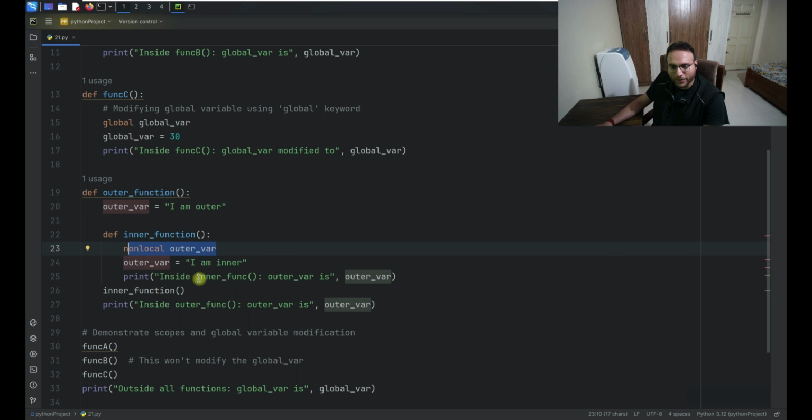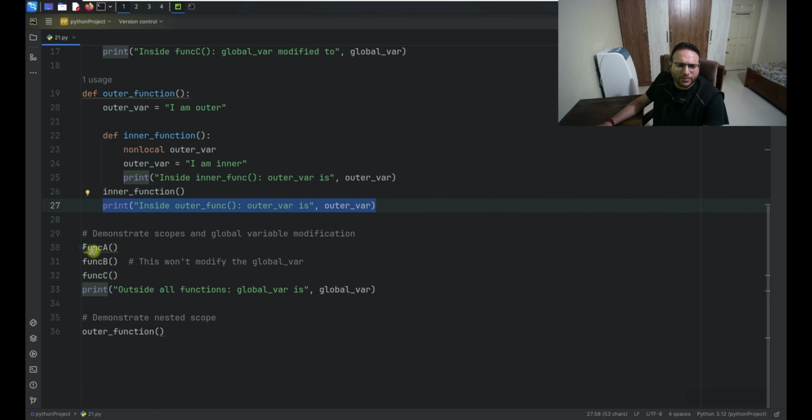So when I try to print, it gets printed. I'm calling this inner function over here, and after that, once it completes, when I call to print this value over here, it's not going with this value. Right now the value gets modified, and that modified value becomes "I am inner". So this is all about the function which we're talking about, the nested one.